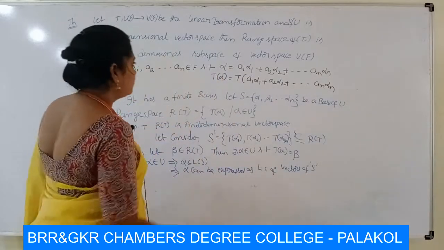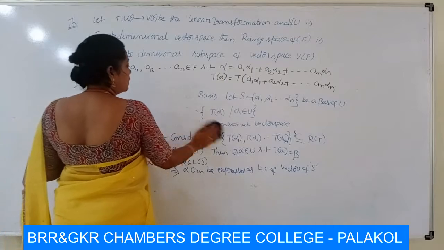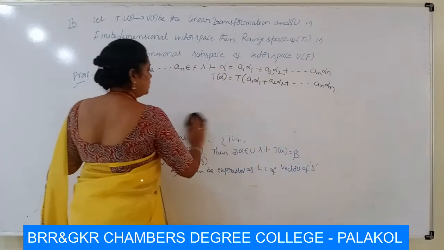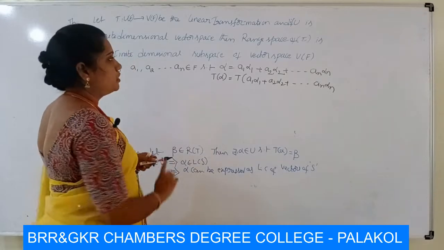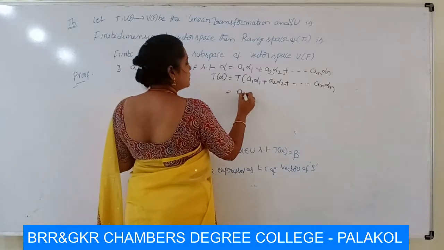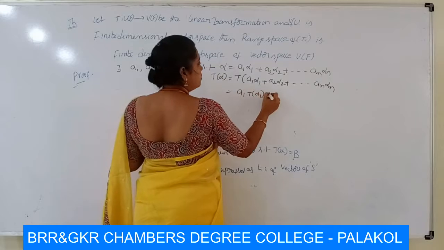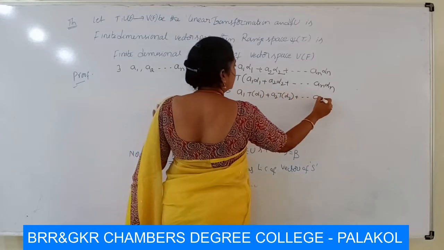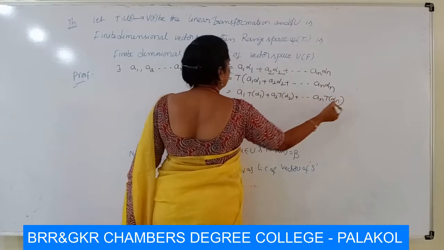Now T is a linear transformation by our hypothesis. Therefore, this can be written as a1 into T of alpha 1 plus a2 into T of alpha 2 plus and so on an into T of alpha n.